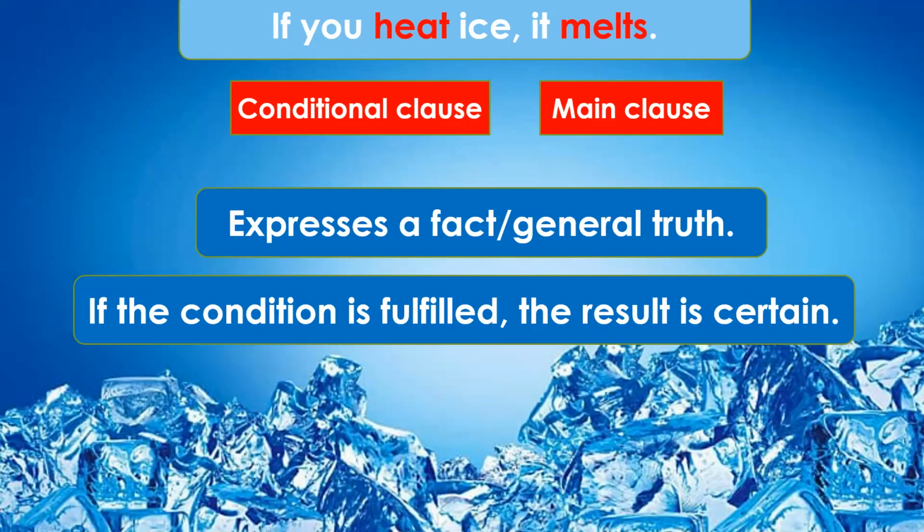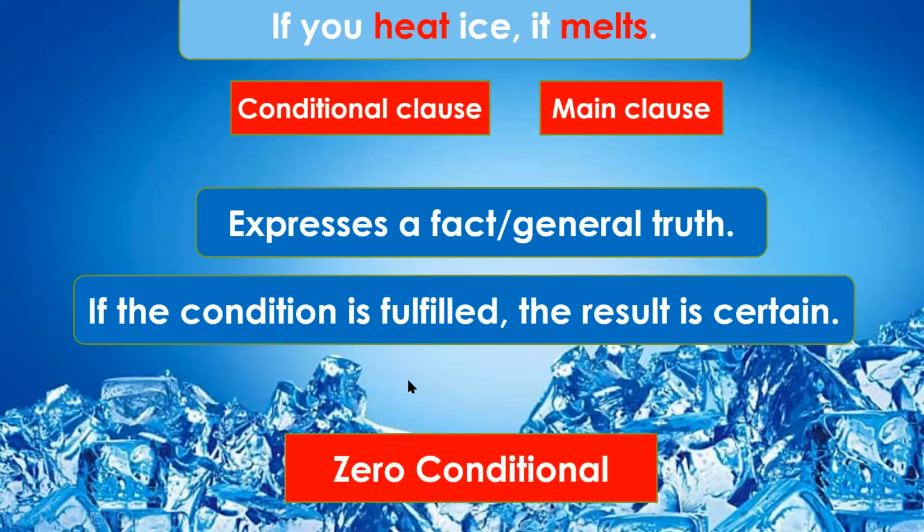So in such sentences which express facts and general truths, if the condition is fulfilled, the result is bound to happen. It will certainly and definitely take place. This kind of sentence is called a zero conditional sentence.